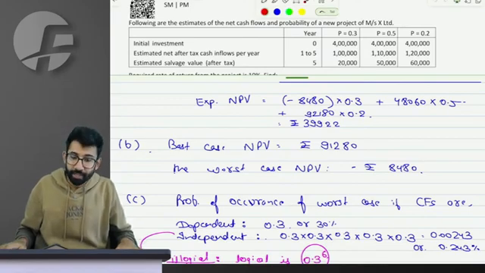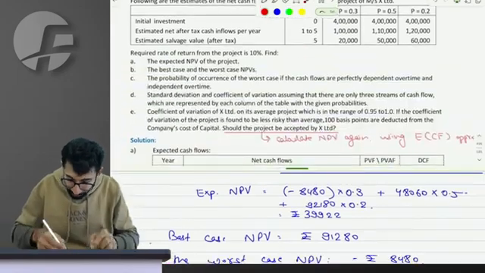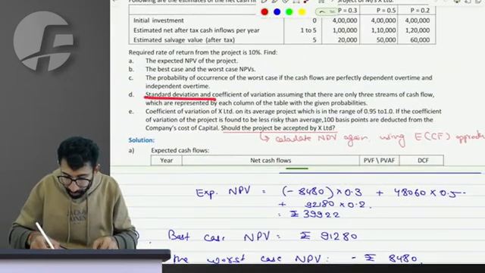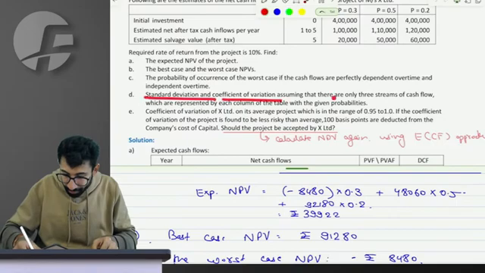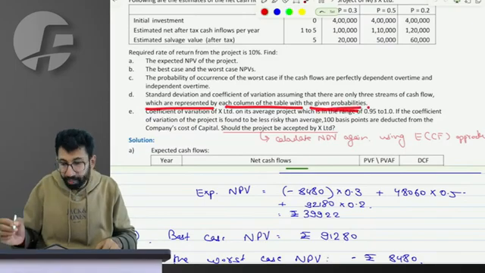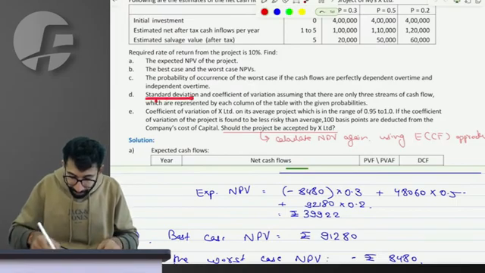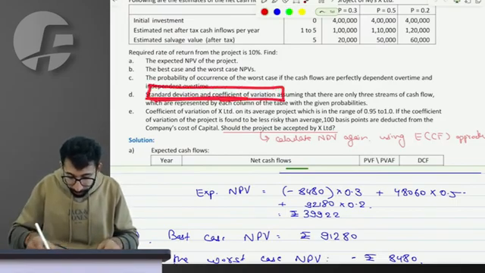Settled, are we? Sir, the examiner is asking for the next part. Next part it is asking, sir, what is the standard deviation and coefficient of variation, assuming there are only 3 streams of cash flow which are represented by each column for the table given below. Please understand what they say.